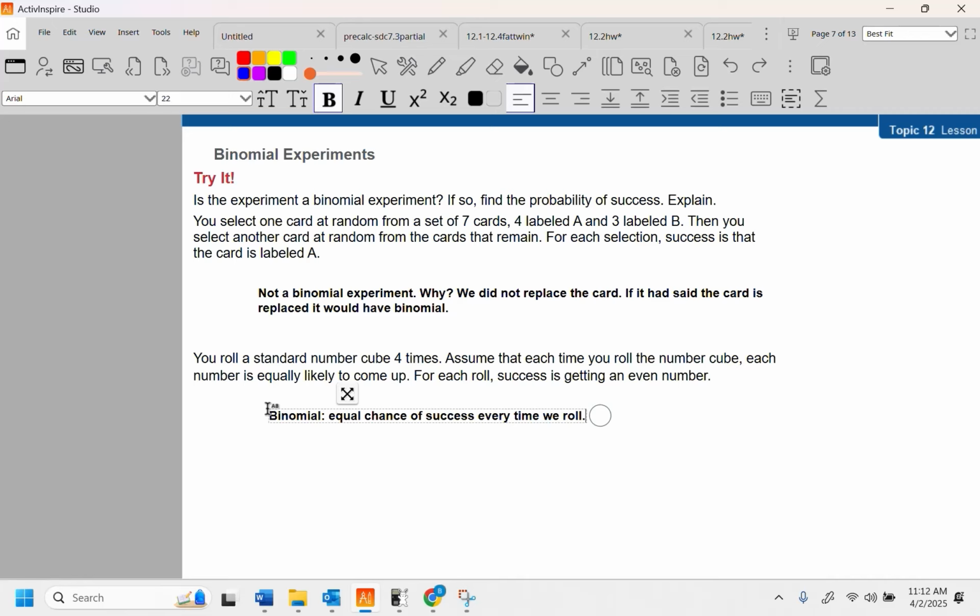6 sides, all right? So you always have a 1 in 6 chance. A standard number cube should be called a die. So the probability of getting an even number, which is success, is always going to be 1 in 2. A standard number cube is going to be 1 through 6, every time. Definitely binomial. Definitely.